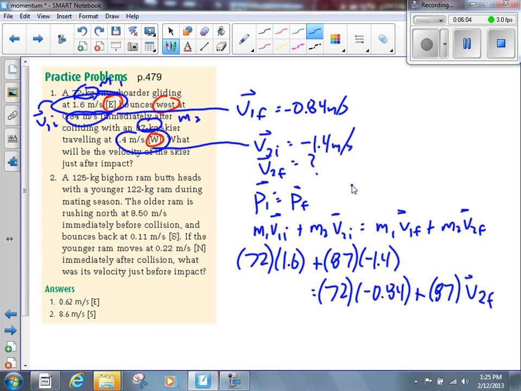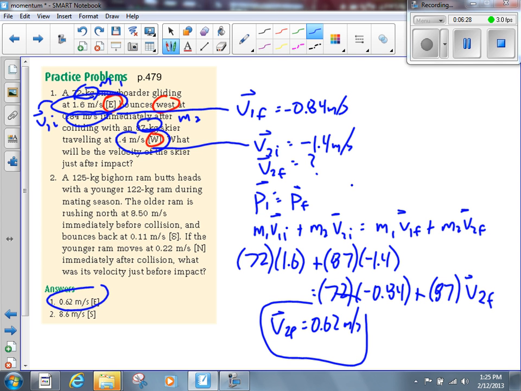0.619 meters per second, and the answer there is 0.62. We rounded to 2 digits, and that's exactly what we get. It's a positive value, so that means the final velocity is to the east. Is that good? Is that okay?